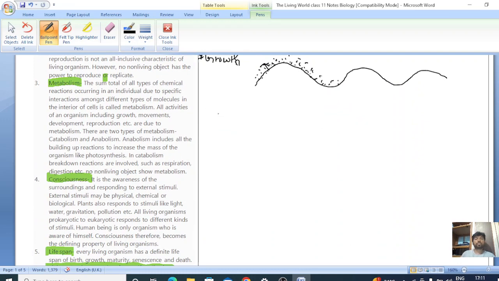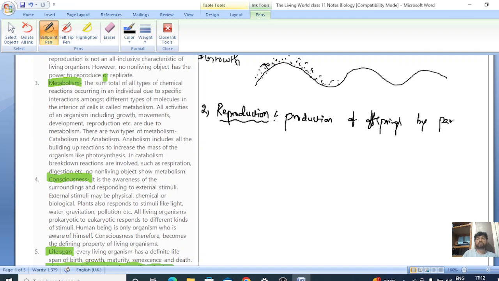Now let us talk about reproduction. What is meant by reproduction? It is the production of offsprings by parents.